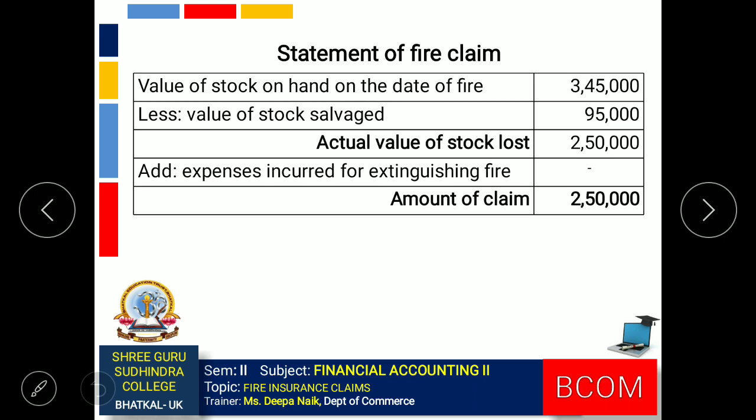So the amount of claim comes to 2,50,000. From the stock on the date of fire, deduct the value of stock salvaged. To that we had to add expenses, which is not given. Hence the amount of claim comes to 2,50,000.